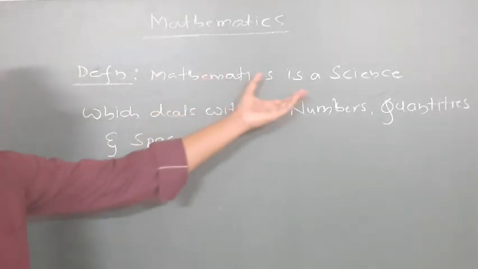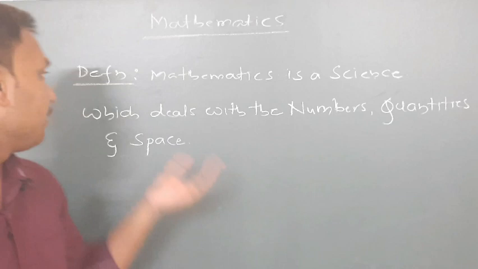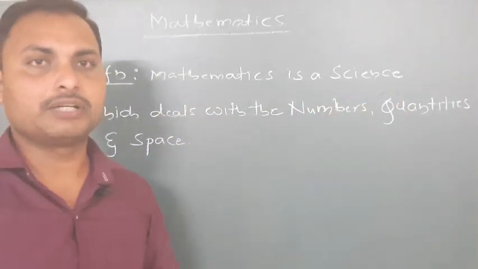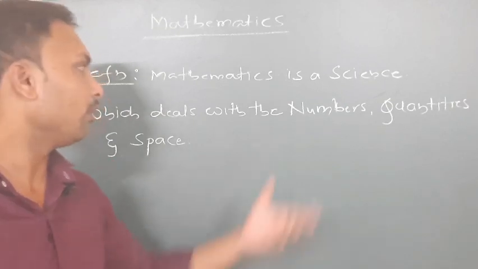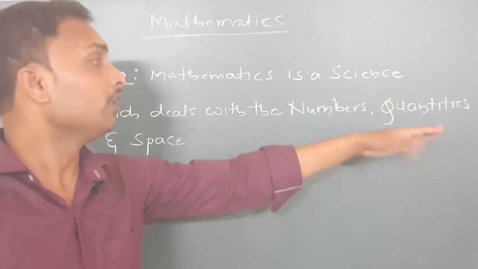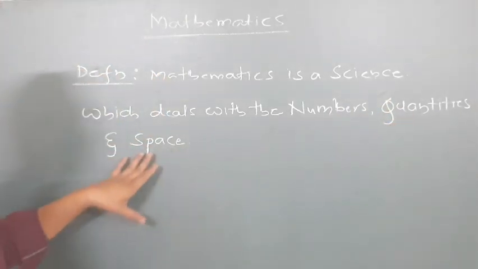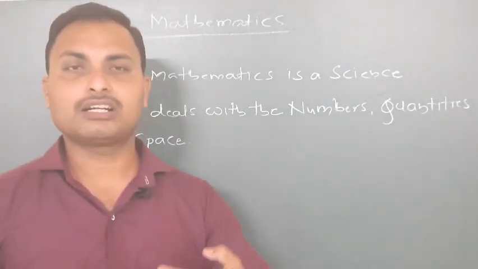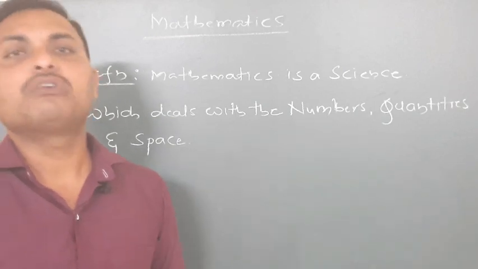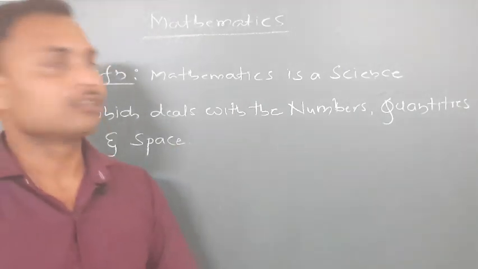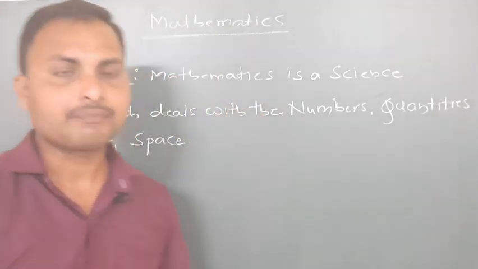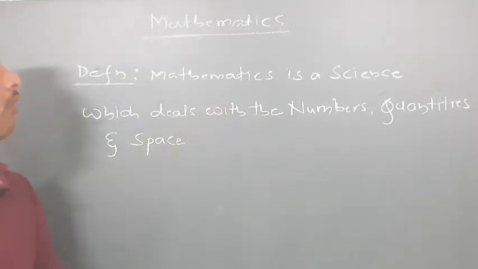Mathematics is one kind of science which deals with numbers. From what you studied over 9 years, you have been studying numbers. Quantities like mass, volume, area, and we also have space. In the 9th class you studied coordinate geometry, like the x and y axis. In space we have 3 axes, the x, y, z axis. All these things included together are mathematics. I hope you understood the definition of mathematics.